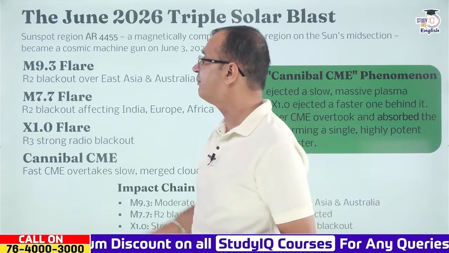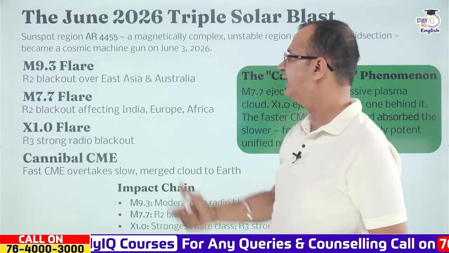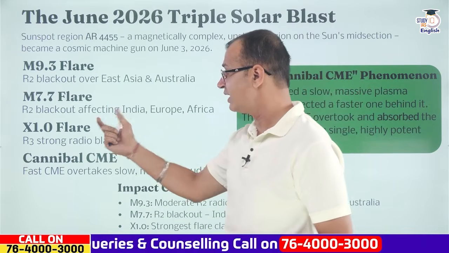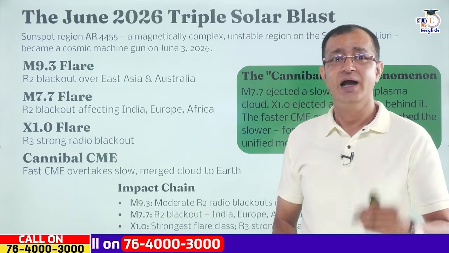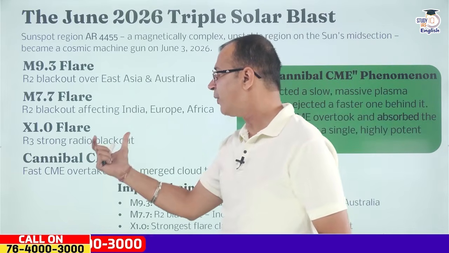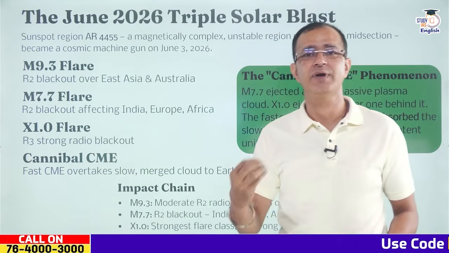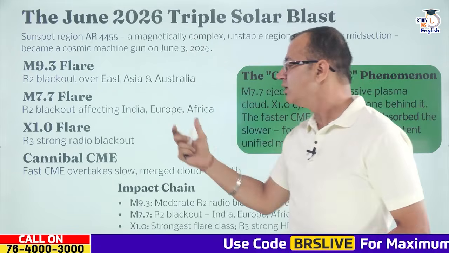The first one was an M9.3 flare, which resulted in an R2 blackout over East Asia and Australia. There was an M7.7 flare, again an R2 blackout affecting India, Europe and Africa as well. And there was an X1.0 flare, an R3 strong radio blackout, released from AR 4455.